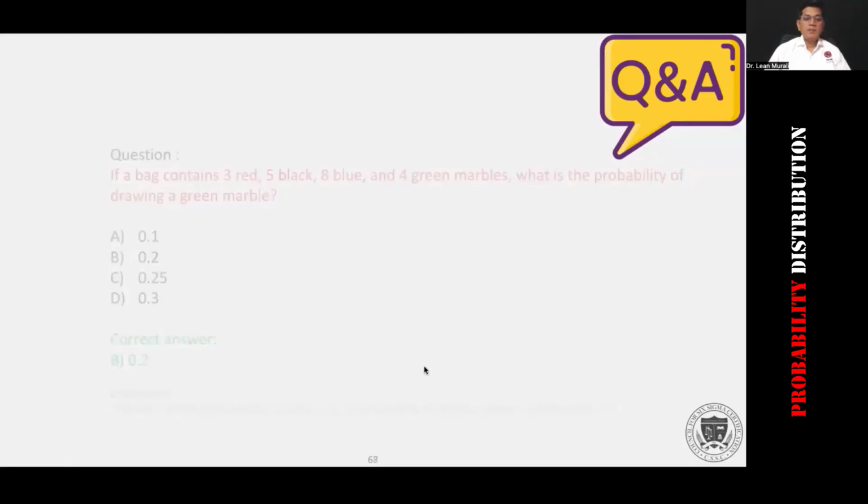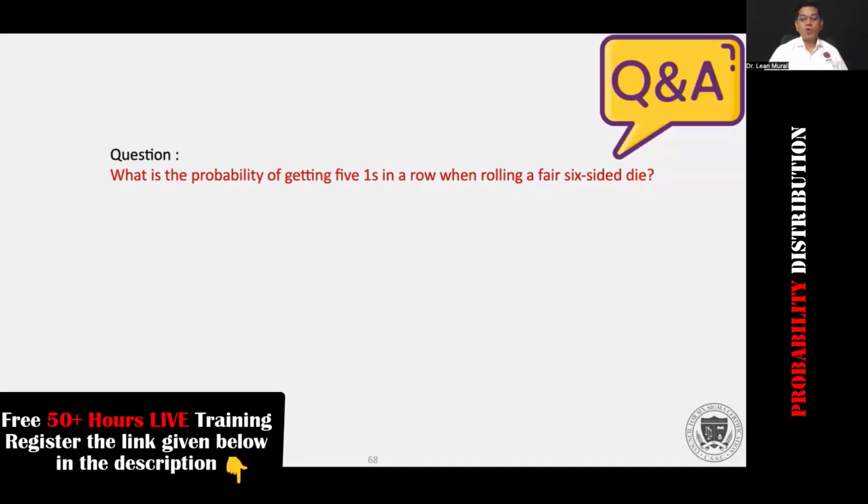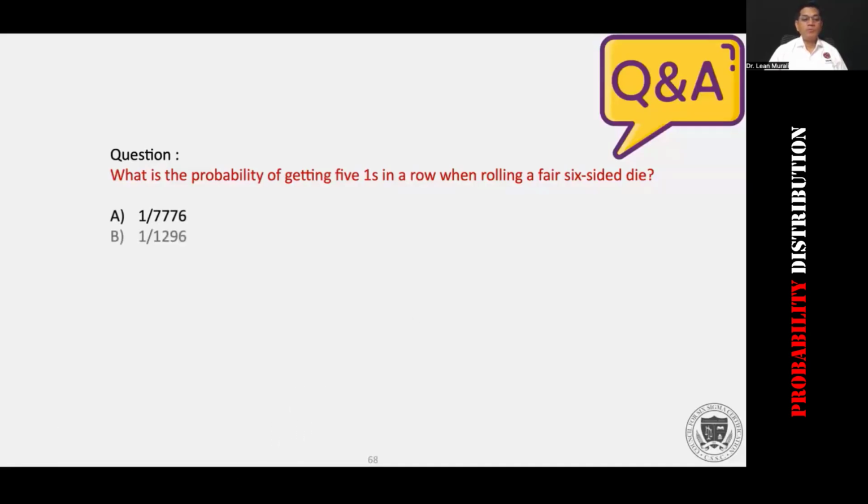Now, similarly, what is the probability of getting the number 1 five times in a row in rolling a fair 6-sided die? Five times in a row.